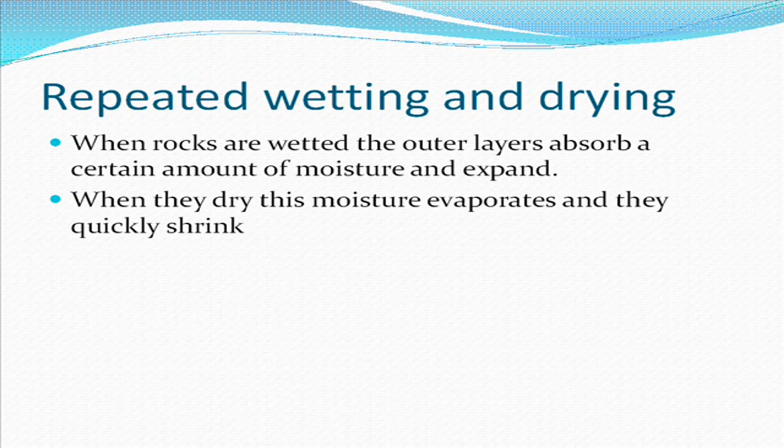Repeated wetting and drying: when rocks are wetted, the outer layer absorbs a certain amount of moisture and expands. When they dry, this moisture evaporates and they quickly shrink. This process is repeated over a year, and the rock gets weathered well.